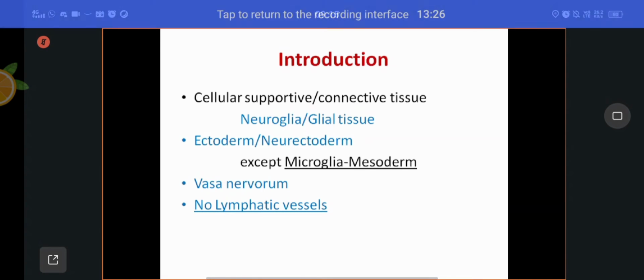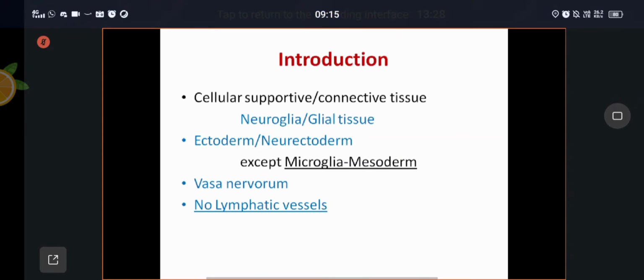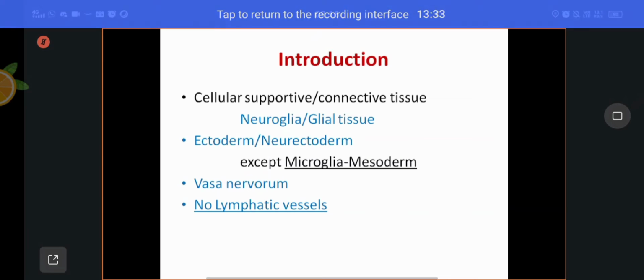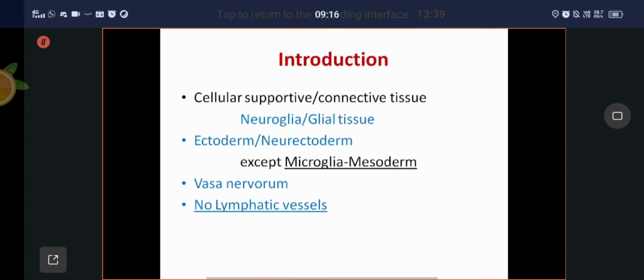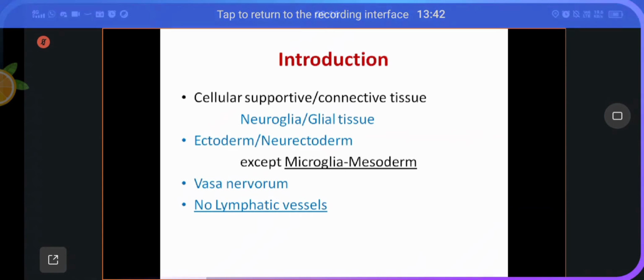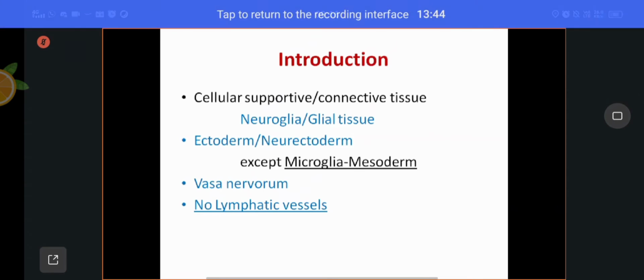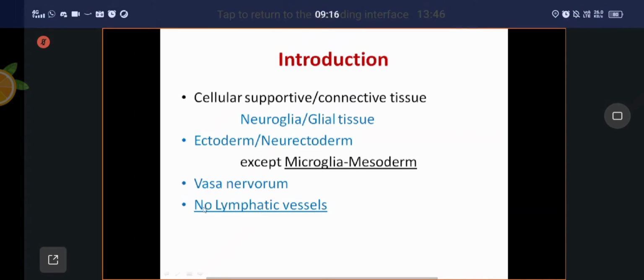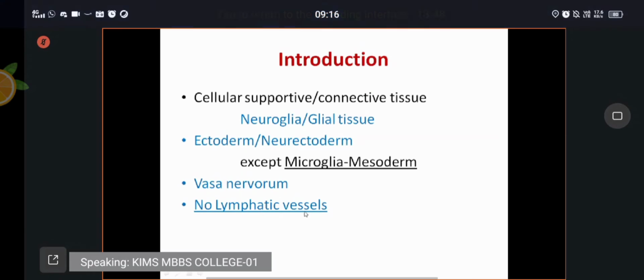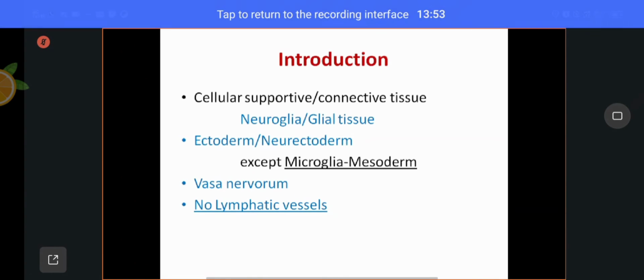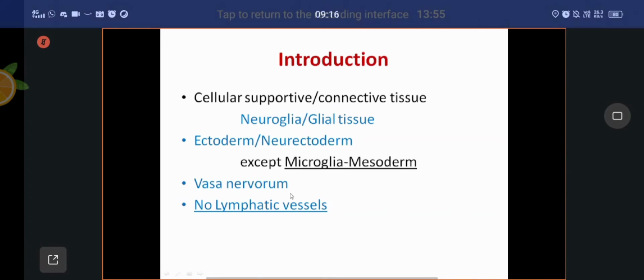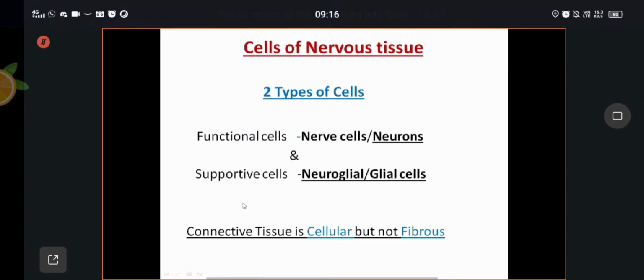Instead of lymph, there is cerebrospinal fluid, which is the replacement for the lymph as far as present knowledge is concerned. Some recent publications tell that lymphatic vessels are also present in the brain. Still it is debatable. For the time being, there is no clear-cut evidence that lymphatic vessels are present in the brain. The function of the lymph is performed by the cerebrospinal fluid.